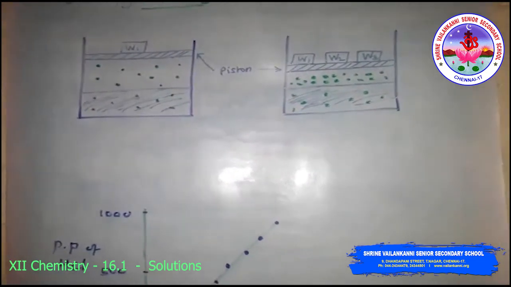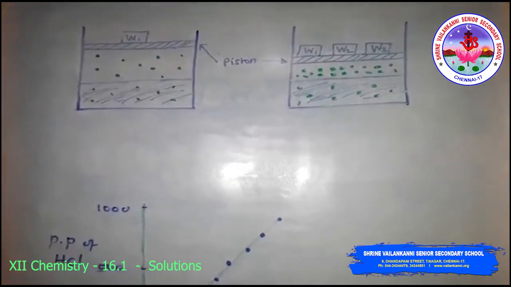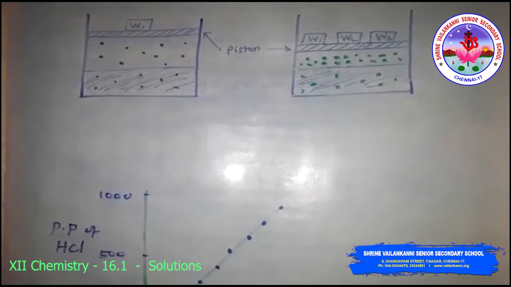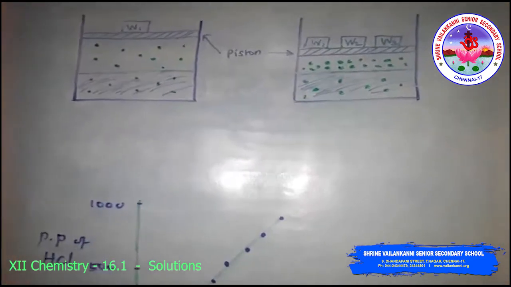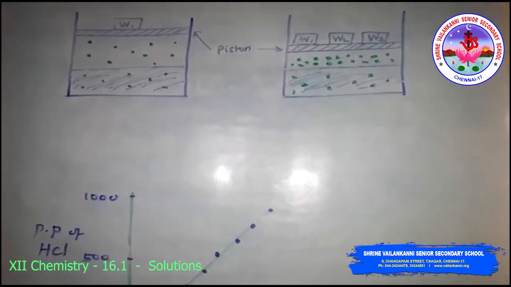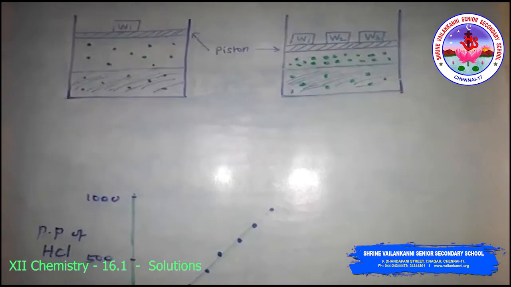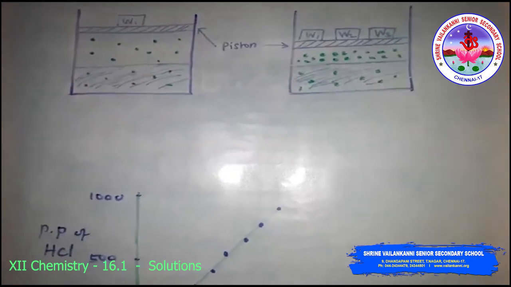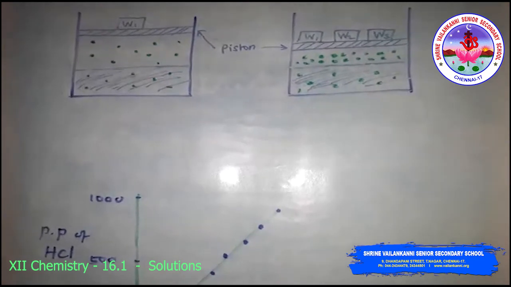Dalton, the contemporary of Henry, also concluded independently that the solubility of a gas in a liquid solution is a function of the partial pressure of the gas. So if we use the mole fraction of gas in the solution as a measure of solubility, it can be said that the mole fraction of a gas in the solution is proportional to the partial pressure of the gas over the solution.